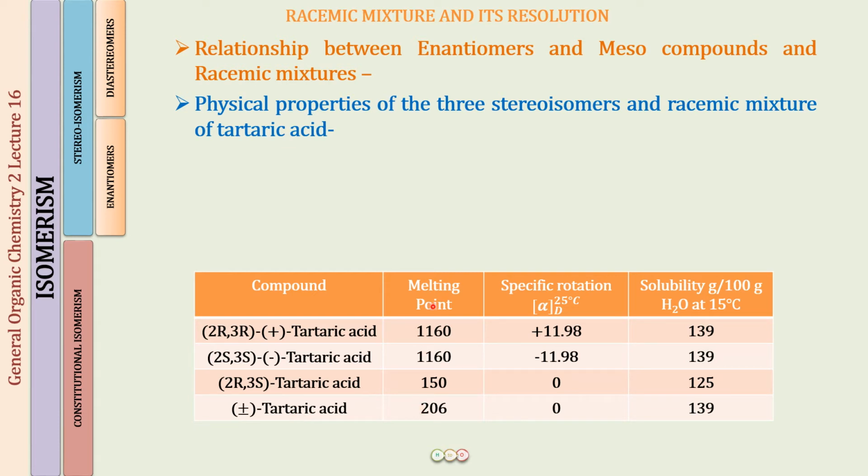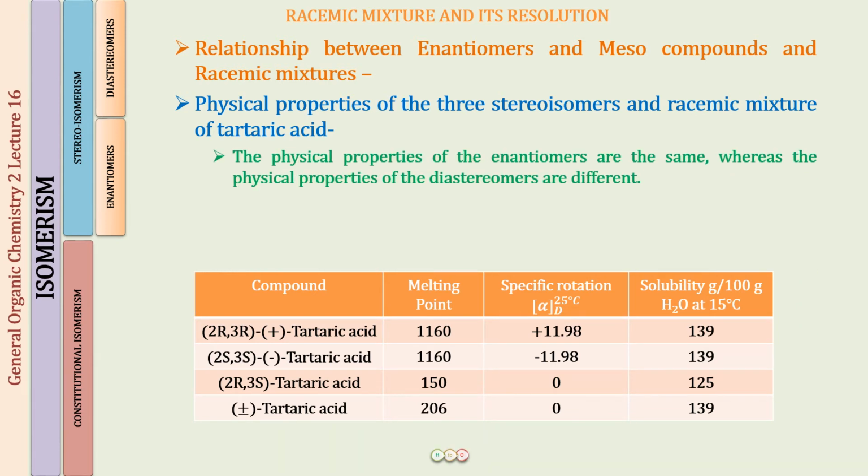You can see here the melting points have a huge difference. The solubility is the same, but generally the physical properties of the racemic mixture are going to be different from the enantiomeric forms. And the specific rotation is also going to be 0, but this is because of external compensation.